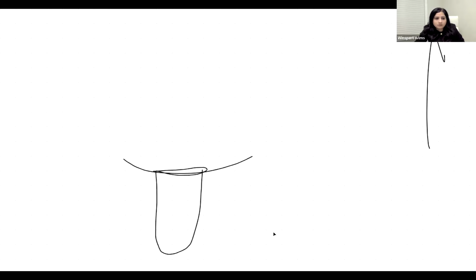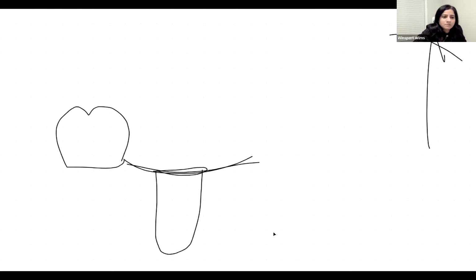So if this is your implant here, and this is your level of gingiva, on which you have to give your restoration. And these are adjacent teeth. So imagine the opposing jaw in the maximal intercuspation.